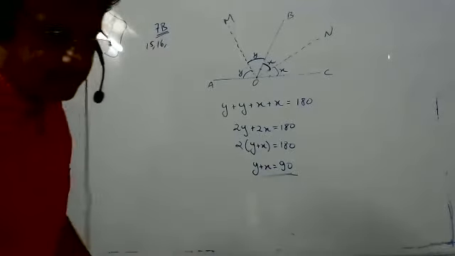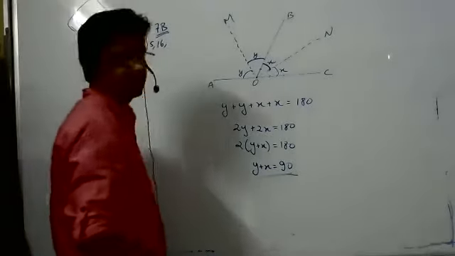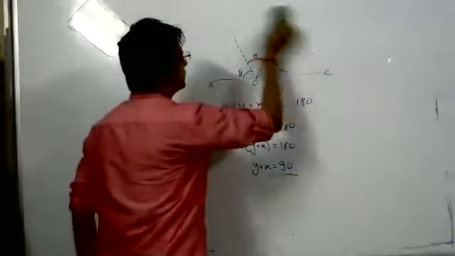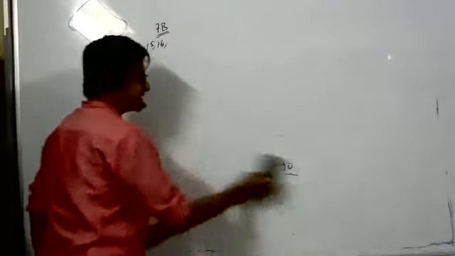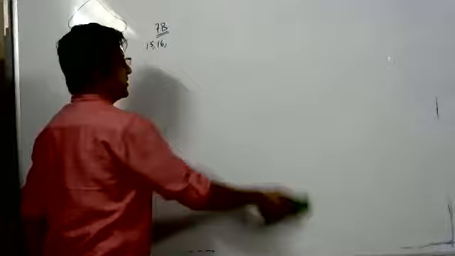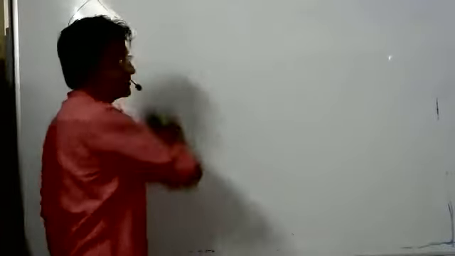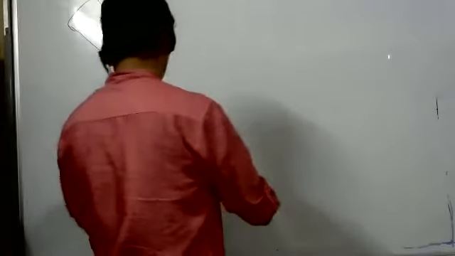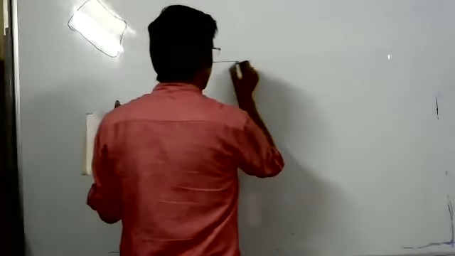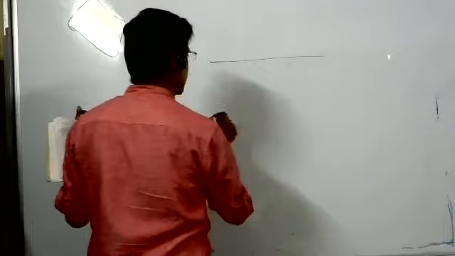Okay, done. I will rub it now. So next exercise: the theory part, that is alternate angles, corresponding angles, everything we have done. Now I will straight away give you a question to solve, from here only.